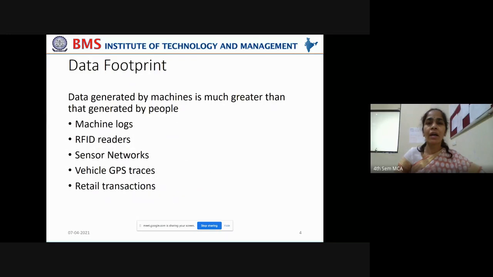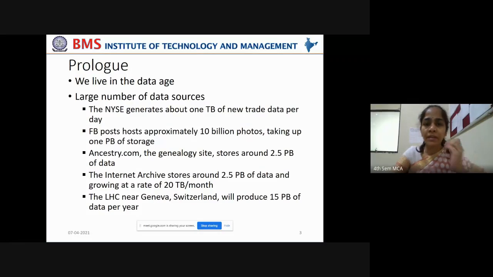As an introduction to this chapter, let's see what data sources are available and how we are trying to tackle such large amounts of data. Okay, so we live in the data age, right? This is a statement that can be made with the advent of the importance of data science. We live in the data age. Whatever transaction we perform, whatever work we do, whatever task we perform, we are trying to generate some data. We are responsible for generating some data, right? So we live in the data age.